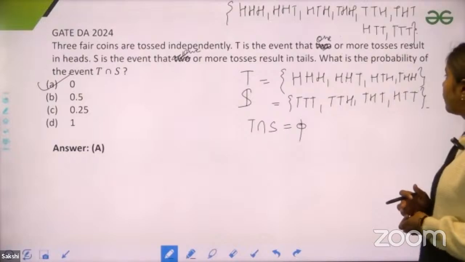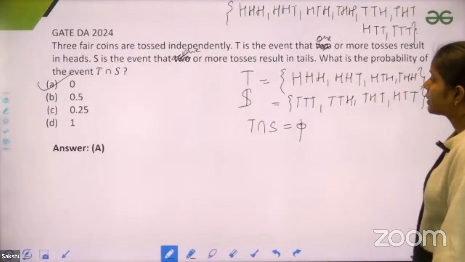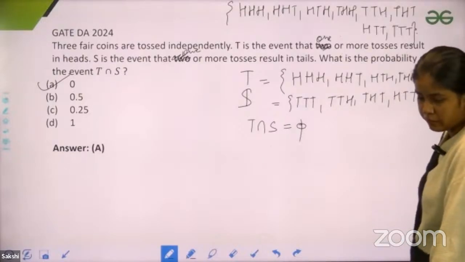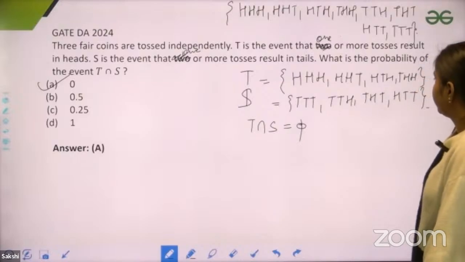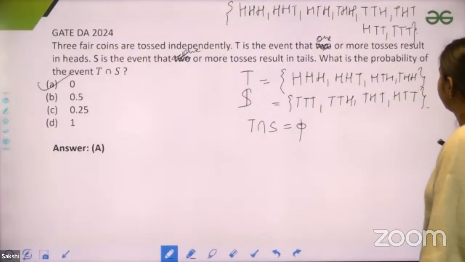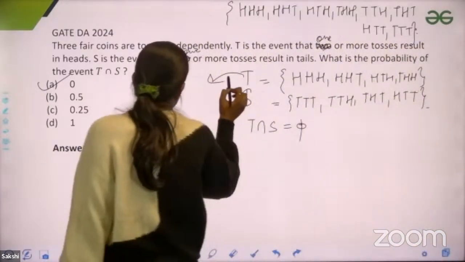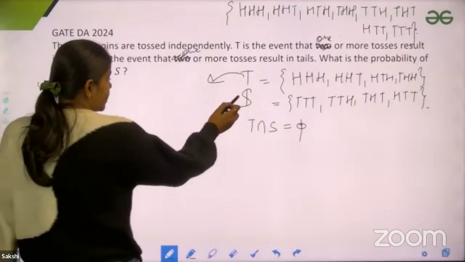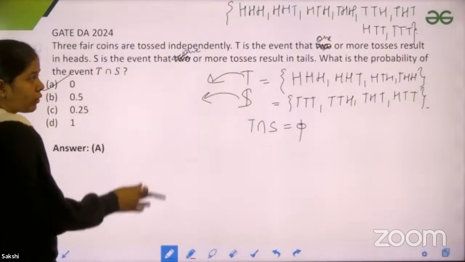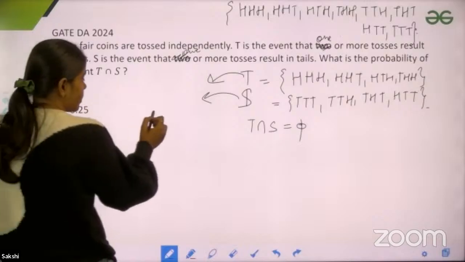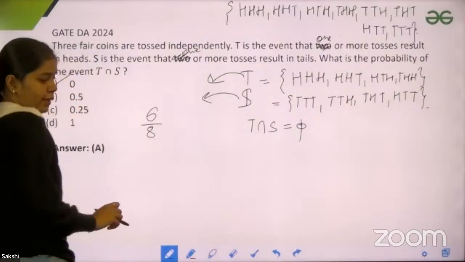So in this case, if T is an event that one or more tosses result in head, and S is an event that one or more tosses result in tails, what would be the answer? So that means T would have all the elements other than tail, tail, tail, and S has all the elements other than head, head, head. Out of that, T and S have how many elements in common? 6 elements. So the probability of T intersection S would become 6 by 8.